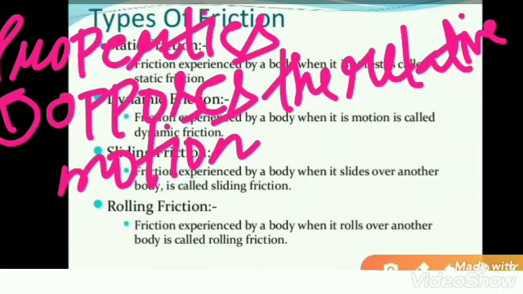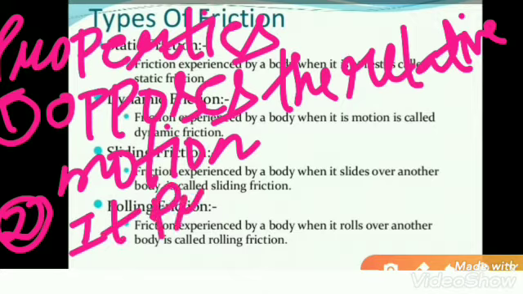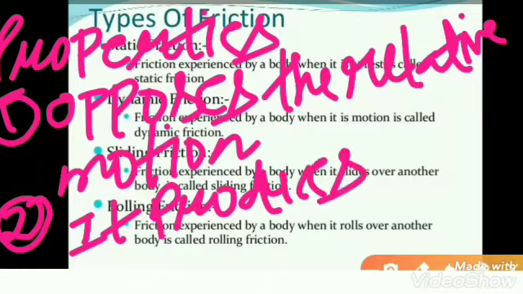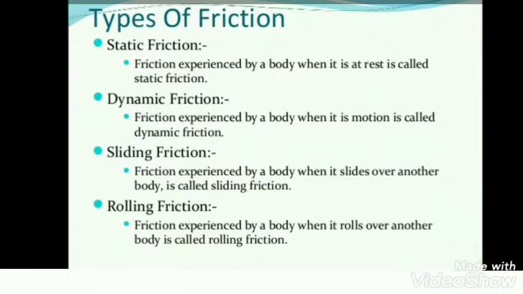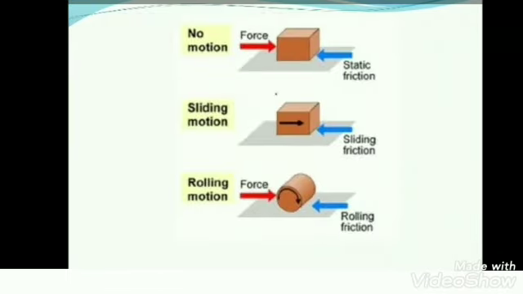Second, friction produces heat, because it opposes the motion. That's why energy is produced, that is heat energy. Next, friction causes wear and tear on the surface, which we will see in the next slide.